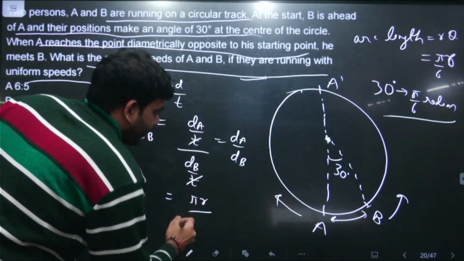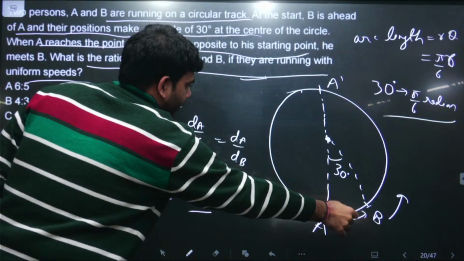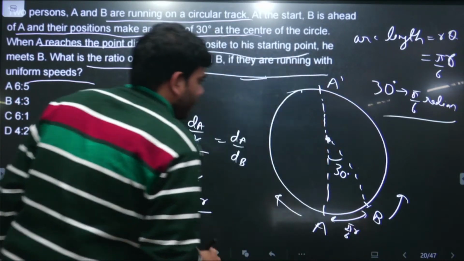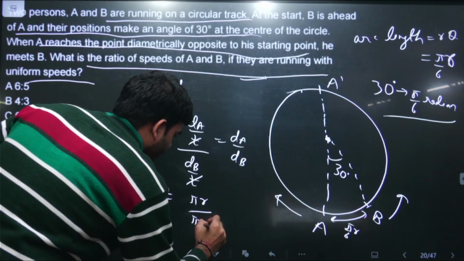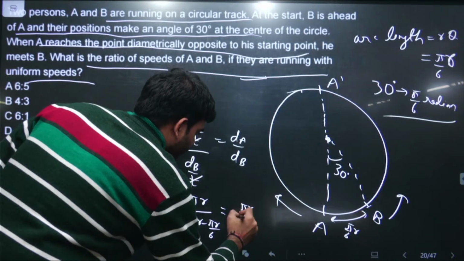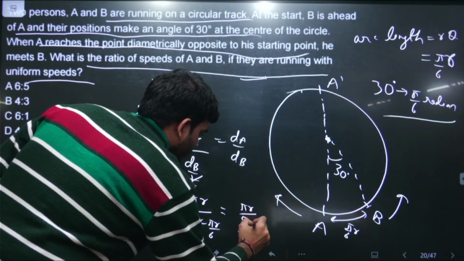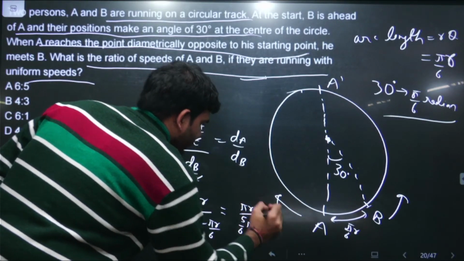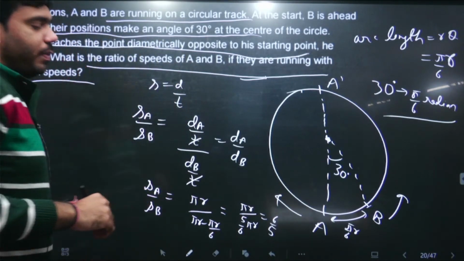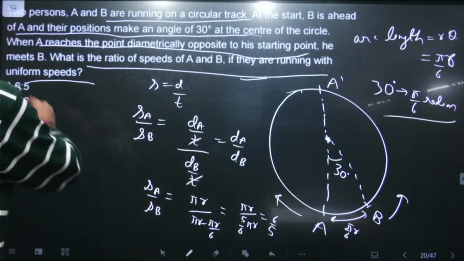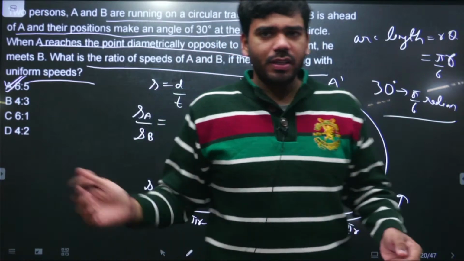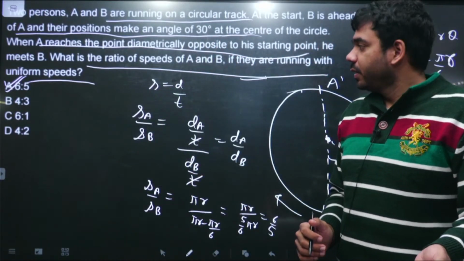The distance that B is covering is the complete circumference minus this arc length, which is pi by 6 r. So it is pi r minus pi r by 6, that is 5 by 6 pi r. So the ratio of the speed of A and B is coming out to be 6 by 5. The answer of this question is 6 by 5. This is a relatively very simple question.